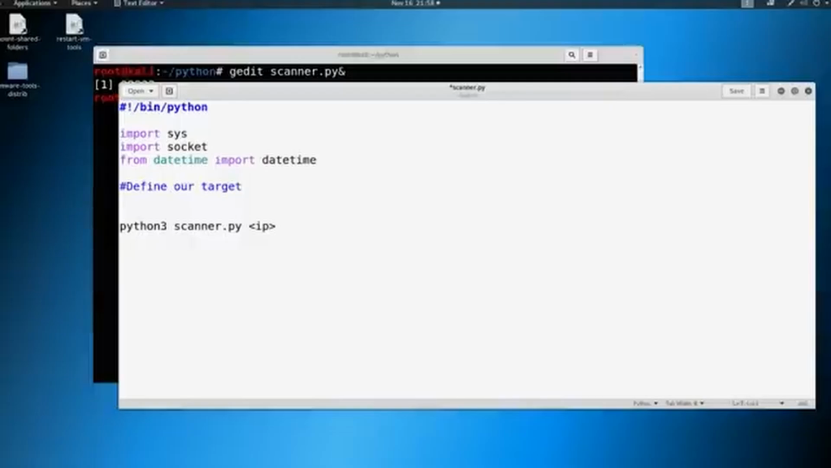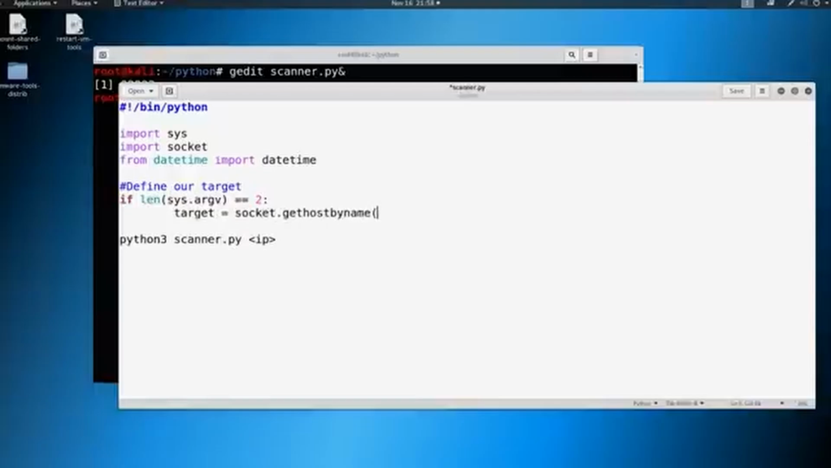In this instance, we're going to put an if statement, again a conditional argument here. We're going to say if the length of sys.argv, remember this is the same thing as like a $1 in bash, is equal to 2, we're going to go ahead and do something. What we're going to do is declare a variable of target, and we're going to say socket.gethostbyname, and then we're going to get sys.argv[1]. So we're taking the first argument. Again, this is the same thing as $1 in bash.